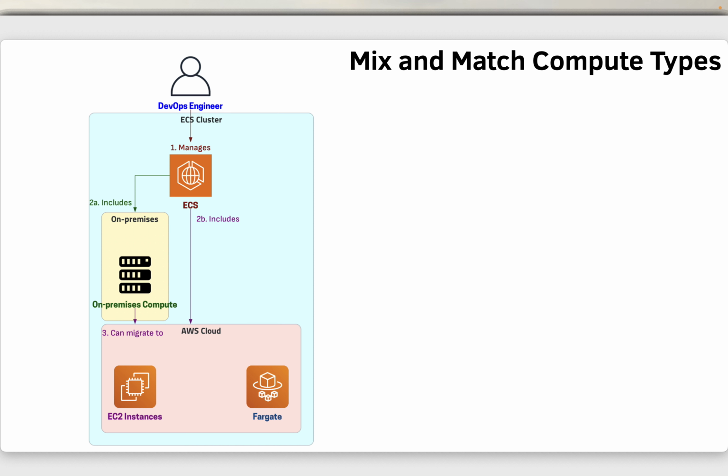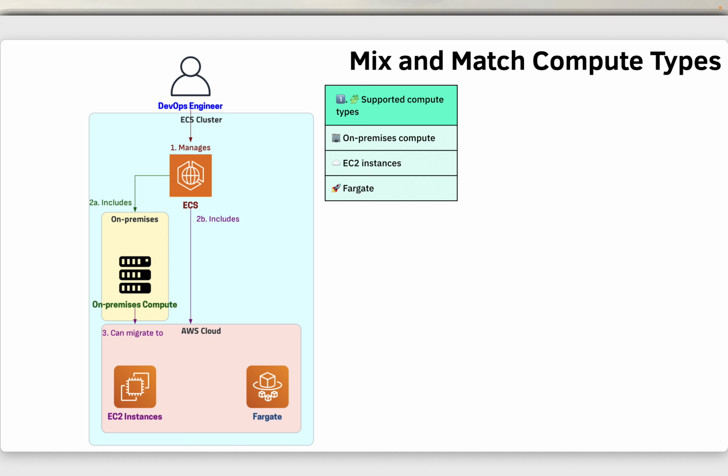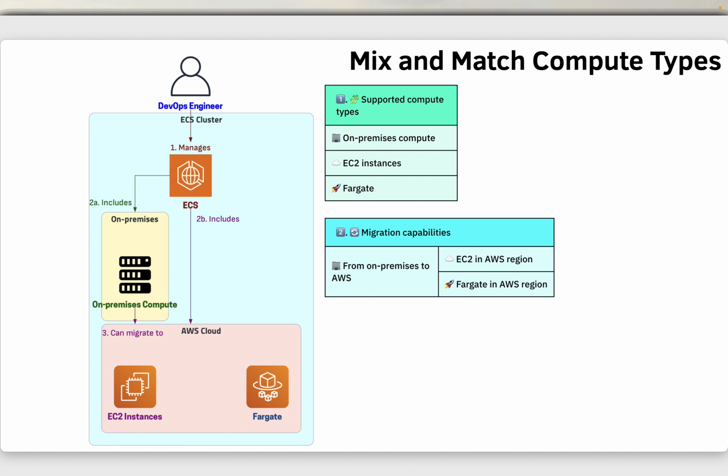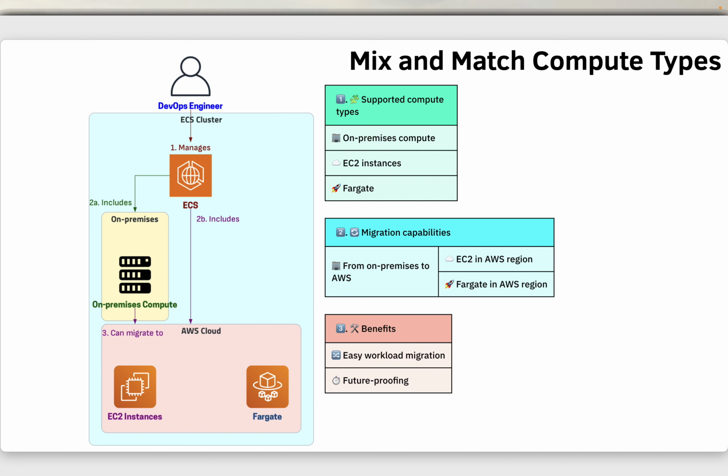Mix and match compute types. ECS clusters can support multiple compute types simultaneously, including on-premises compute, EC2 instances, and Fargate. This mixed compute setup enables seamless migration capabilities, allowing workloads to be moved from on-premises environments to AWS EC2 instances or Fargate in an AWS region. The key benefits of this approach include easy workload migration and future-proofing, providing flexibility for potential cloud transitions or hybrid deployments as needed.